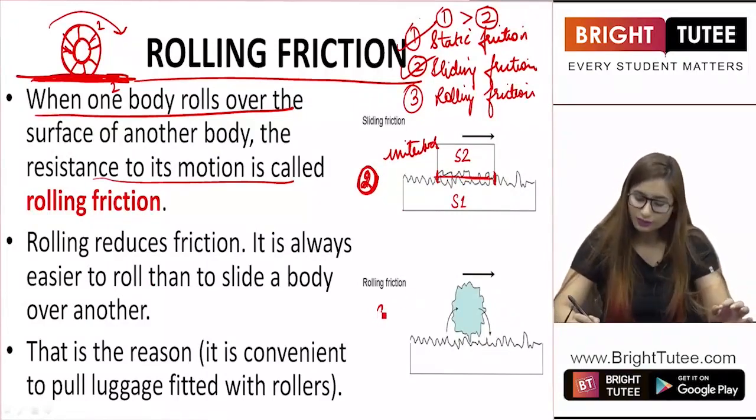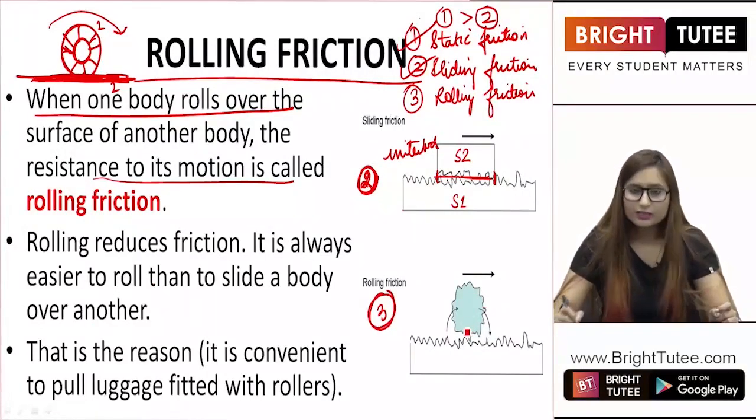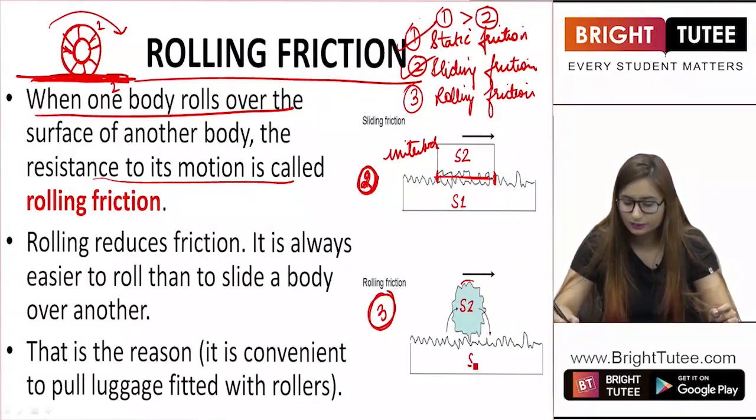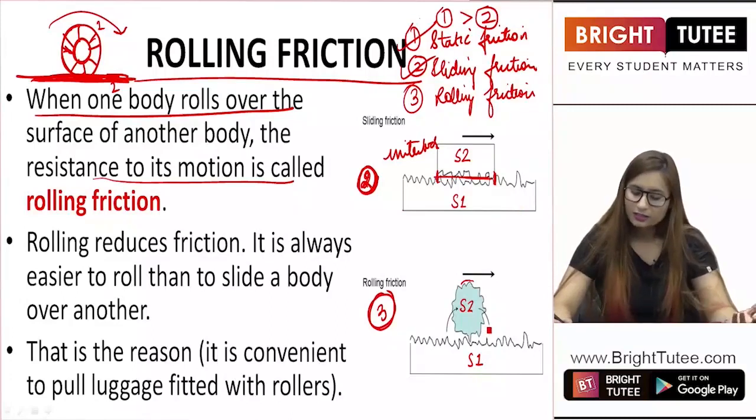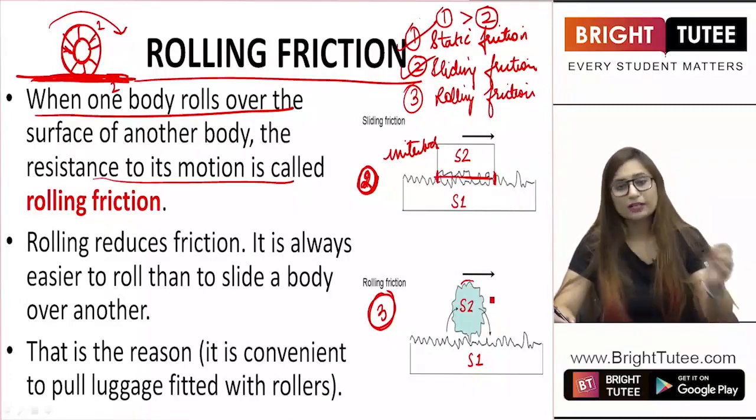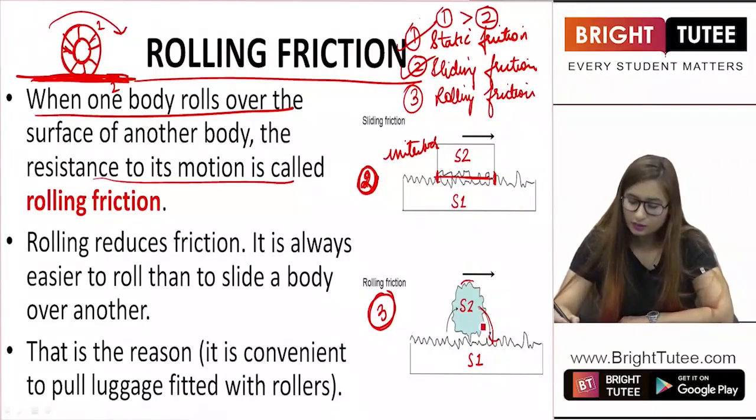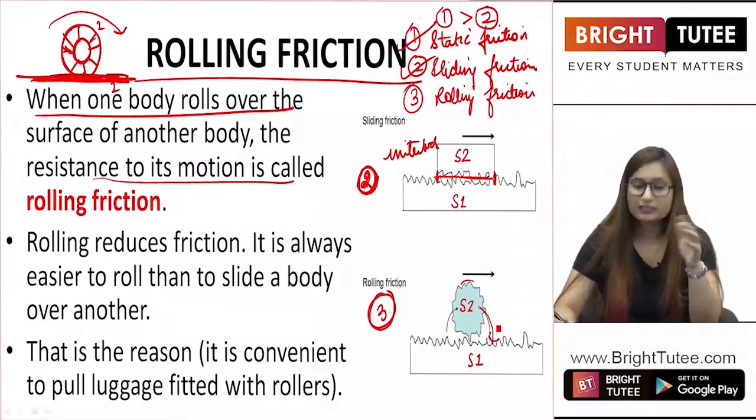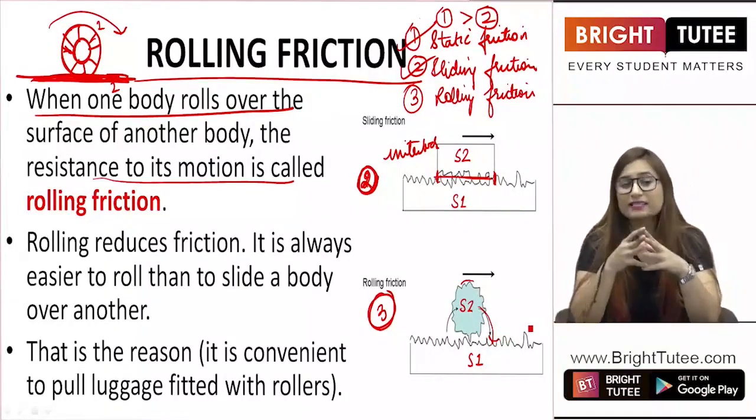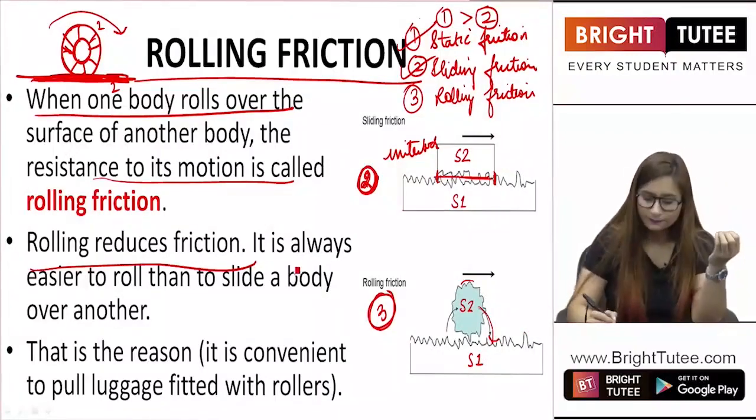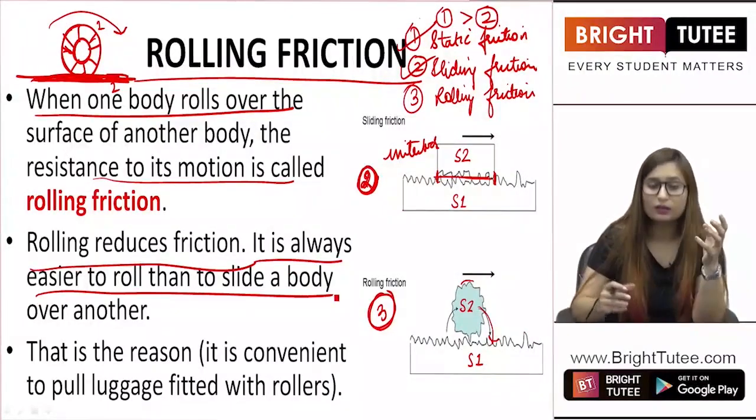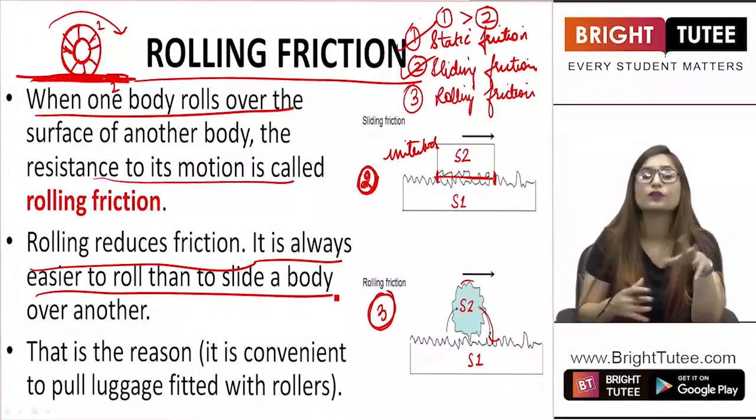Now come to the rolling friction, the third kind of friction. Now you can see that this is the substance that is rolling, surface 2, and surface 1 is our ground again, which is the same as in the case of sliding friction. So when a body rolls, it changes its contact area, right? The surface keeps on changing and there is much less time to get interlocked, right? So rolling reduces friction. It is always easier to roll than to slide a body over another.